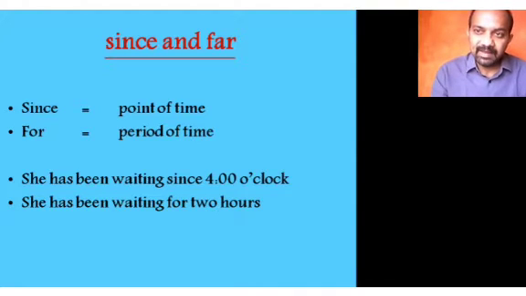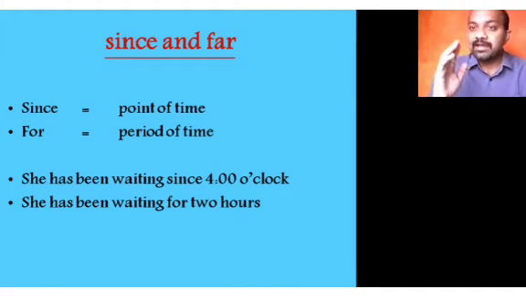Another example might be useful to you. We have been enjoying freedom since 1947. Since is used here because we are referring to the point of time.